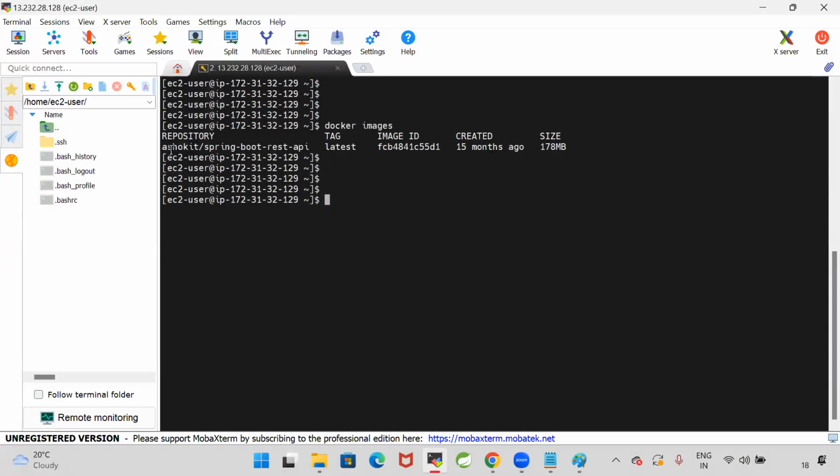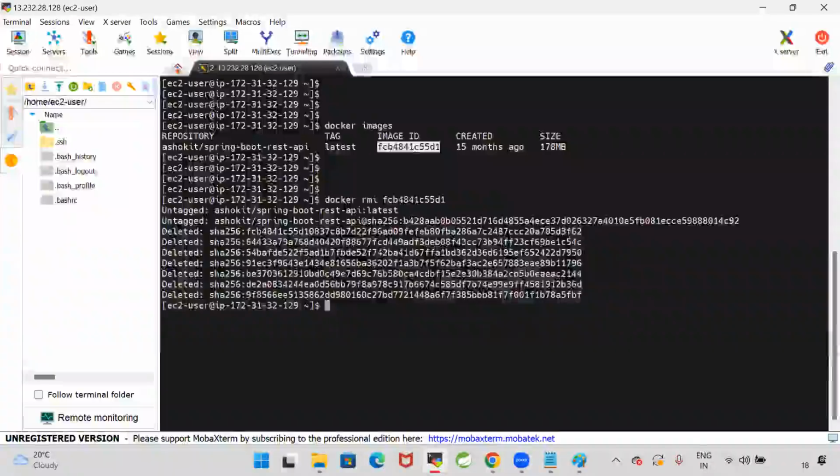Now, can you tell me how to remove this image, guys? What is the command? RMI. Now let us see docker rmi. Docker rmi, give the image ID. So this image is deleted because this image is not associated with any container. So directly we have deleted that image.